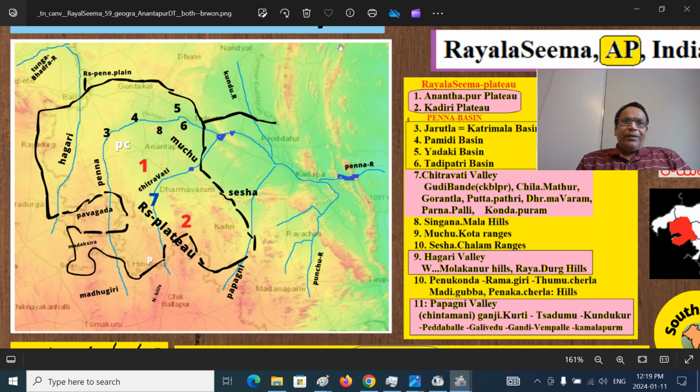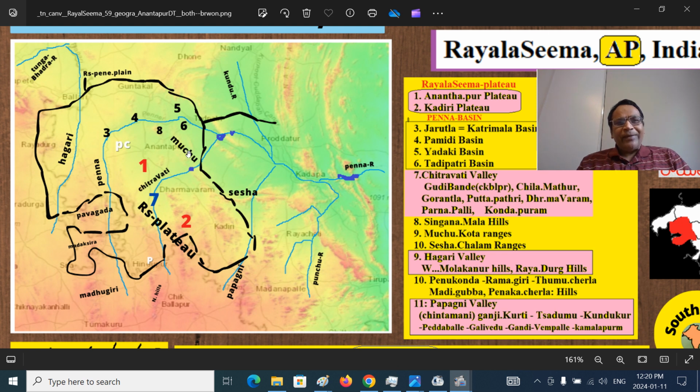This is the Nandyal Valley. This is the Anantapuram Plateau, number one. The Rayalaseema upland has two regions, the Rayalaseema Plateau and the Rayalaseema Penna Plateau. South of the Penna River, this is the plateau region, more undulating, among which is the Papaghni, the Chitravati River here.